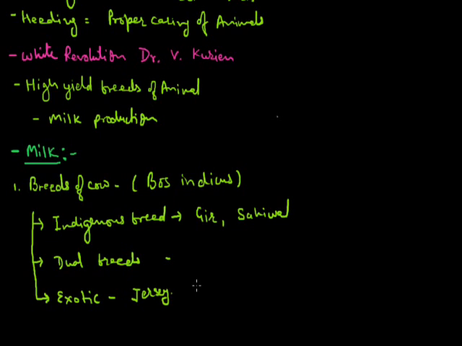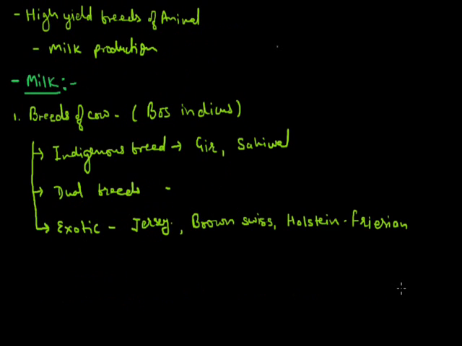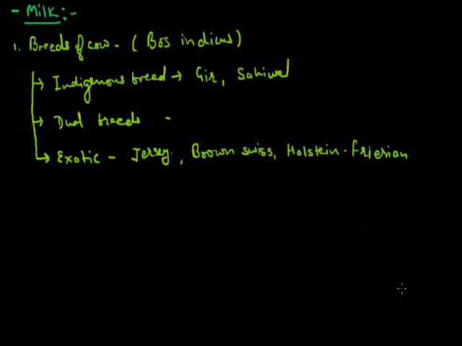For example, Jersey. Jersey is a cow breed which is exotic because we obtained it from outside the country. It was obtained from USA. And Brown Swiss, which was obtained from Switzerland. And the third one is Holstein Friesian, obtained from Holland. So these are some breeds of cow used for milk production, divided into three categories. One is indigenous breed, which is available in India as local varieties. Second is dual breeds, used for both milk production and agriculture. And third is exotic breed, which we obtain from outside.